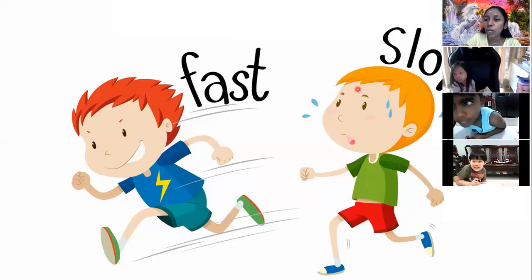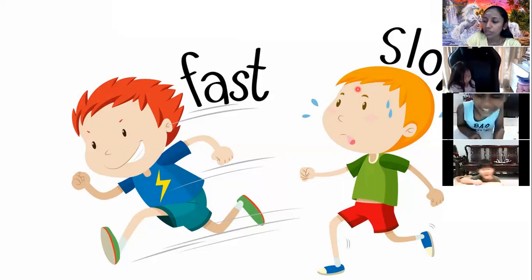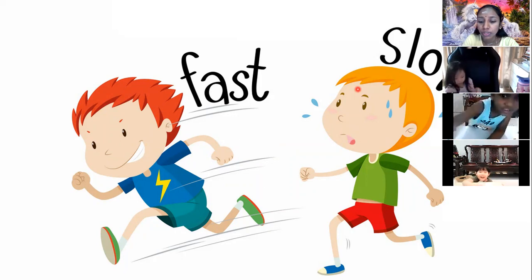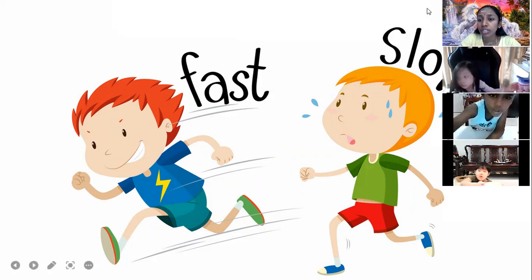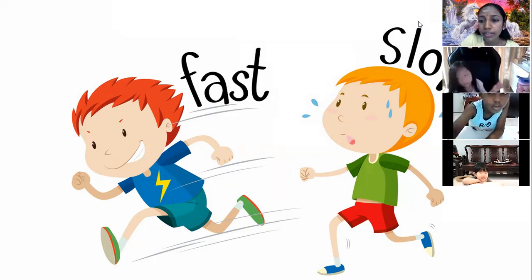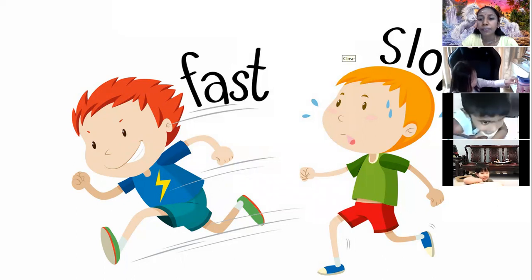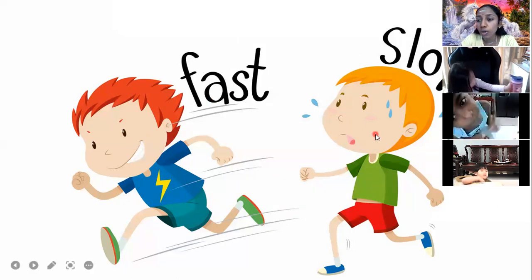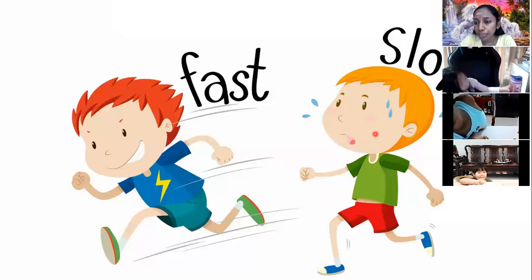He is slow. Fast and slow. Okay, so children, fast and slow is also a word we use to describe an action of a person. Okay?